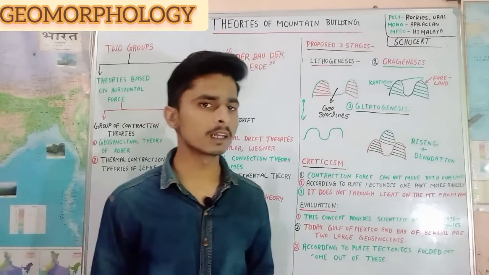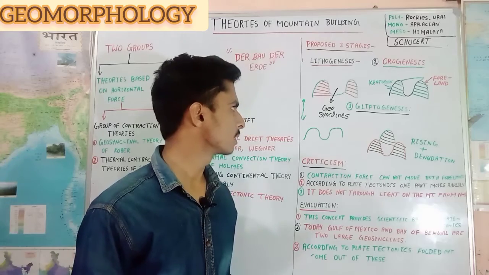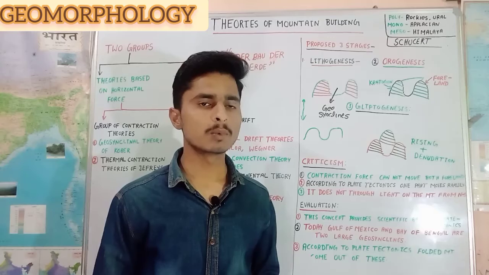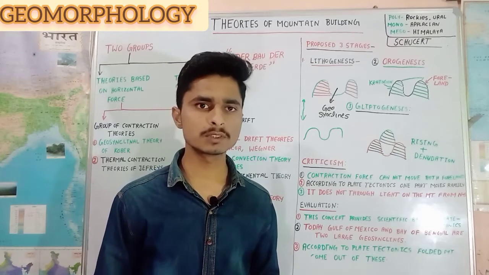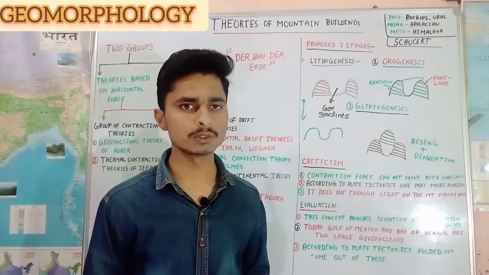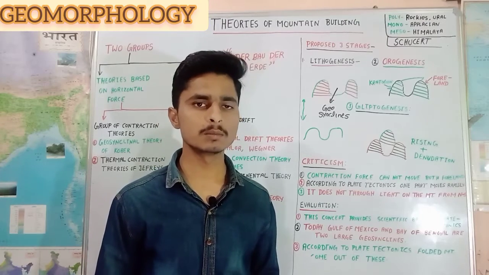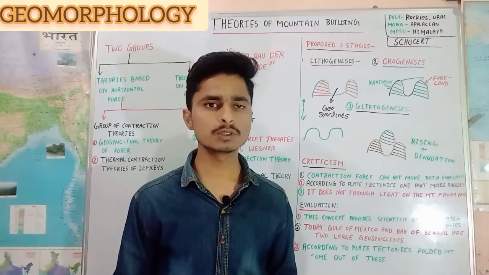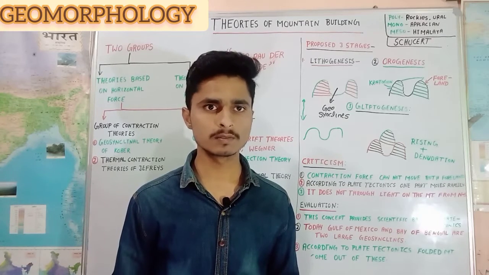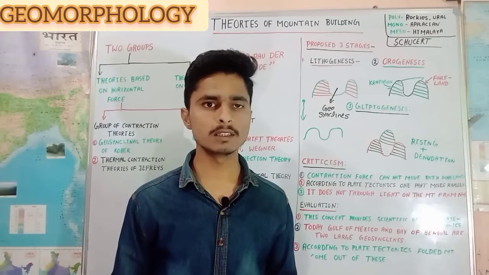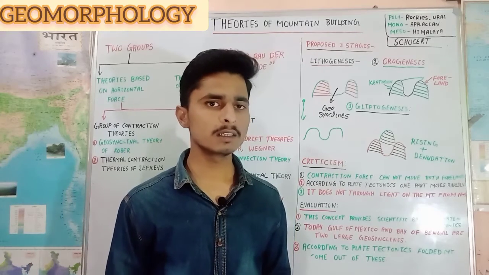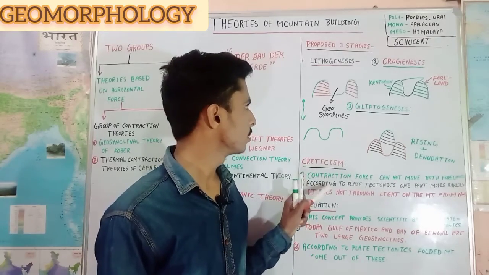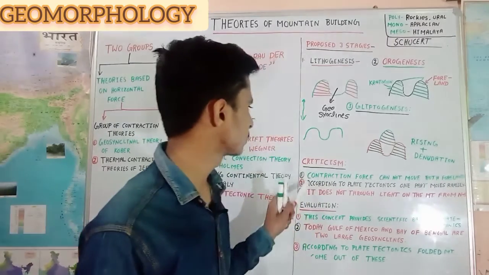And Suess also described geosynclines in three types. First is polygeosynclines, second is monogeosynclines, and third is mesogeosynclines. Polygeosynclines are like the Rockies and Ural mountains, monogeosynclines like the Appalachian mountains, and mesogeosynclines like the Himalayan mountains. And after that, here is the criticism of Kober's theory.